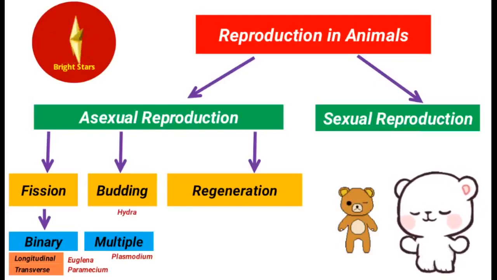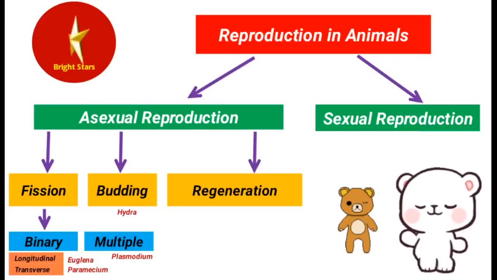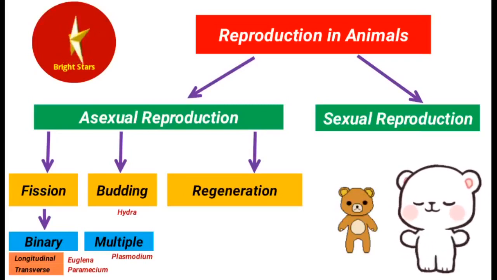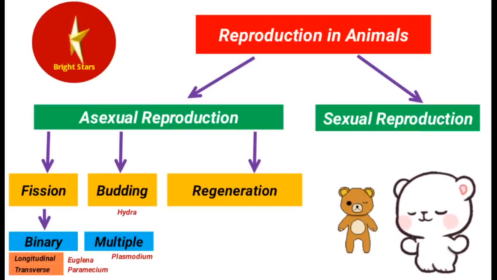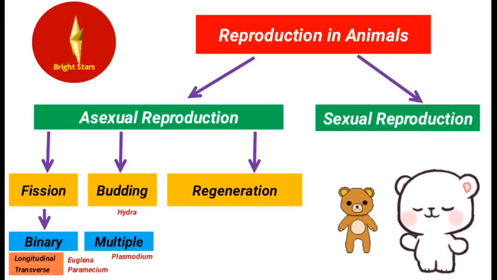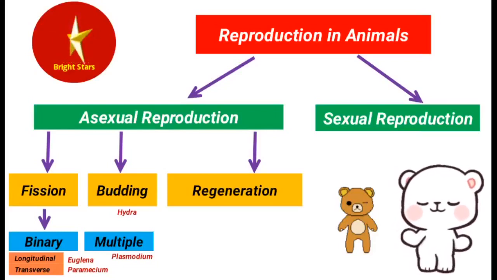So next, budding, we have seen it in animals like Hydra and fungus. The most famous organism for budding is the fungus, that is a unicellular fungus called yeast. So next one is regeneration.